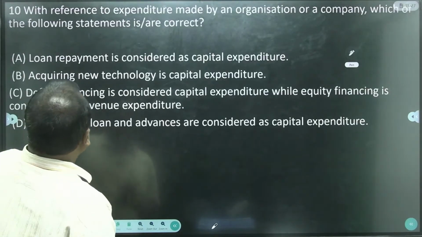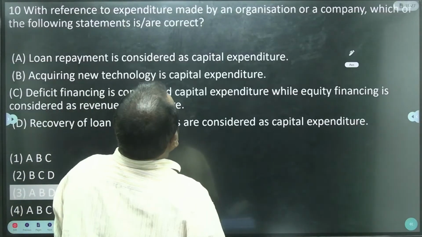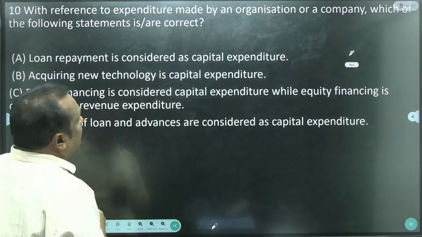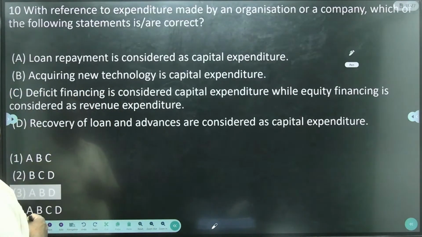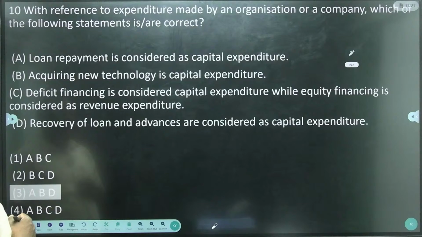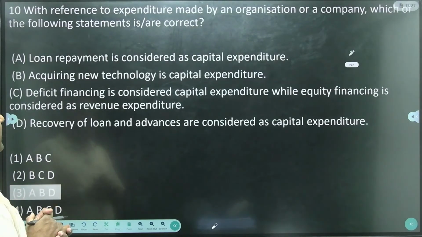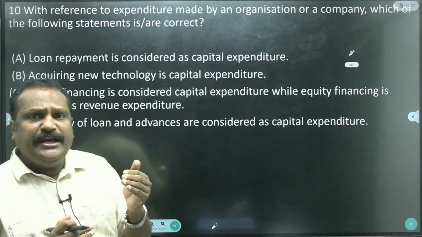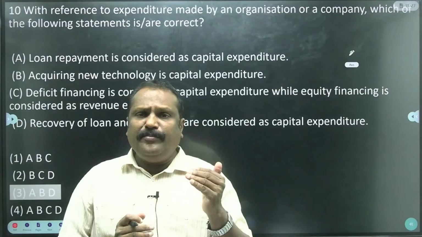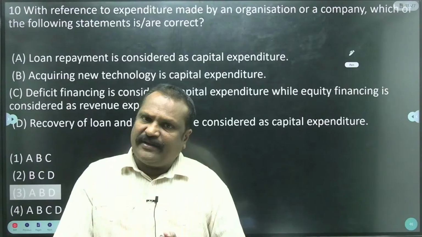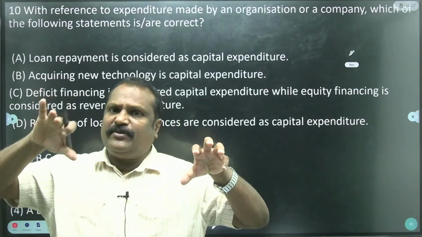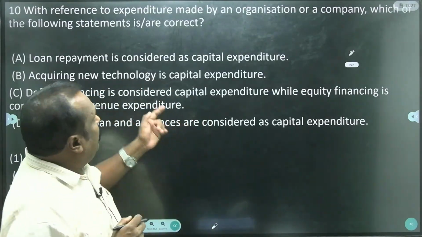Then come to the next: with reference to the expenditure by the organized sector, organization or the company, which statement is correct? See, the 4 statements are given. Already I told, for an organization, private company or the government, there are 2 types of expenditures, revenue expenditure and capital expenditure.